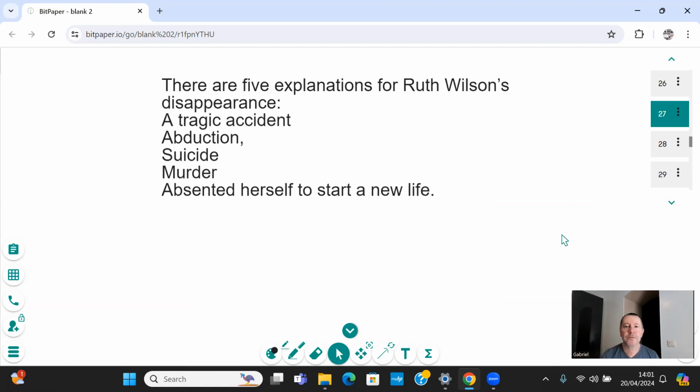There are 5 explanations for Ruth Wilson's disappearance: tragic accident, abduction, suicide, murder, absented herself to a new life. I think she started a new life, but you need to read this case if you're interested, and make your own mind up. So anyway, hopefully, I look forward to seeing and reading your 4 crimes very soon.